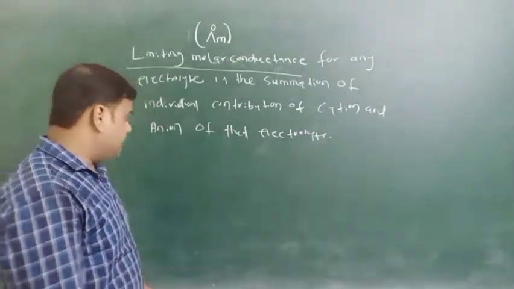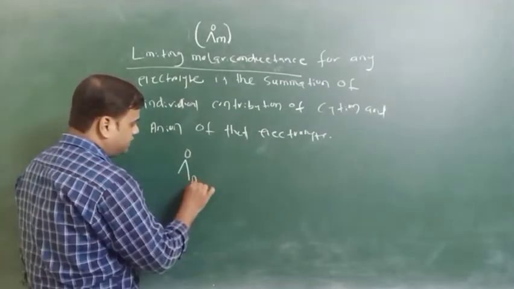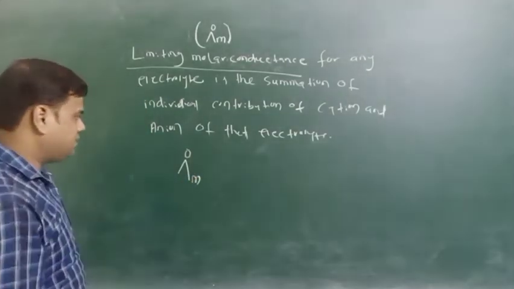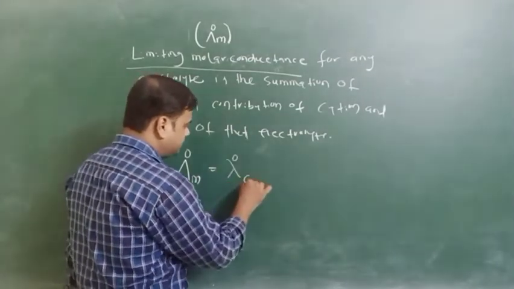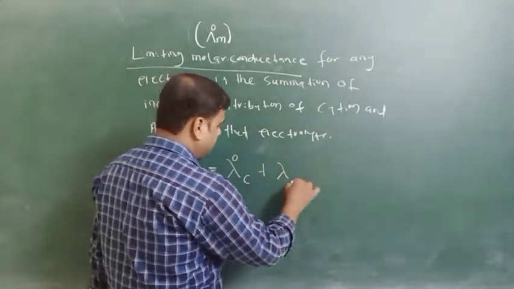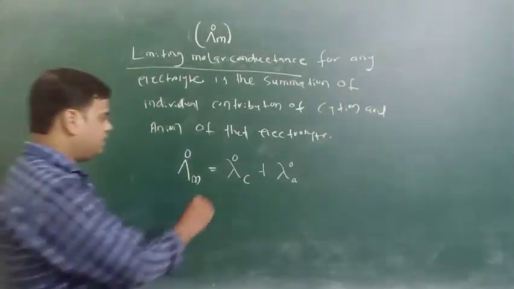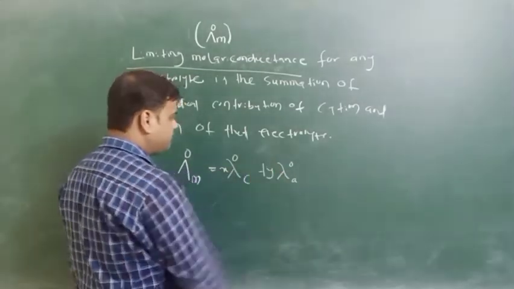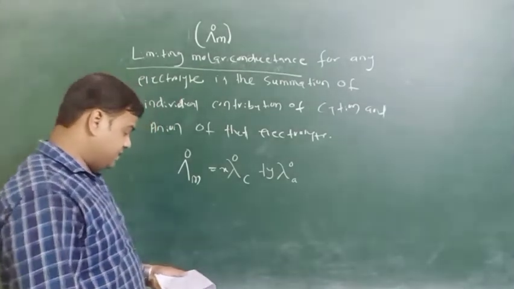So we will take an example: Λm naught is equal to lambda cation naught plus lambda anion naught. We can also add x and y, where x is the number of cations and y is the number of anions.